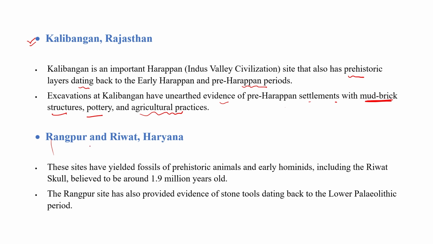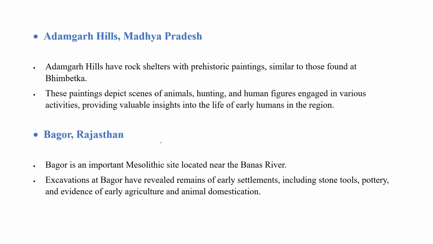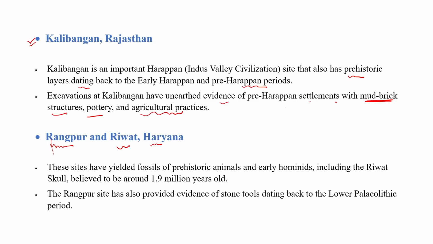Rangpur, okay, there is a Rangpur which is located in Gujarat only. So Rangpur is a famous site of the Indus Valley civilization. Now we are reading Rangpur and Revat, which are situated in Haryana. So Rangpur and Revat, these two sites are in Haryana.